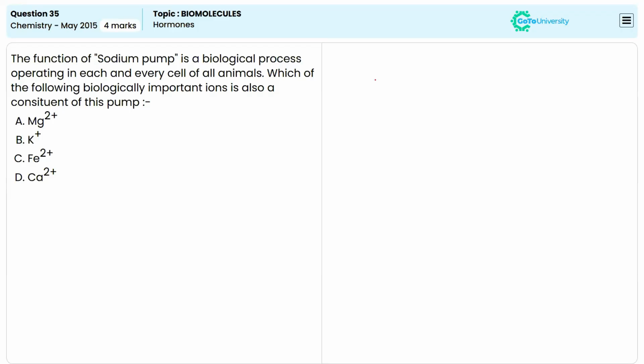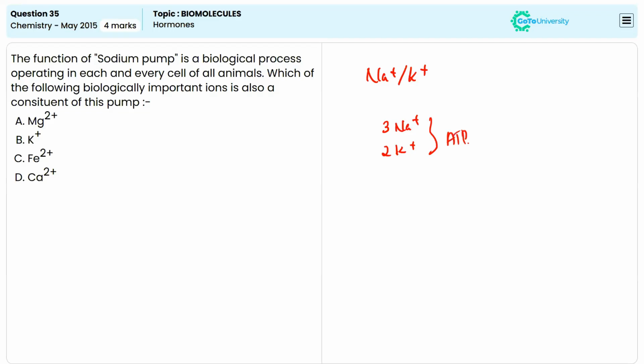This sodium potassium pump, or Na+ K+ pump, is an active transport protein that maintains the electrochemical gradient in cells, and it moves three Na+ ions out and two K+ ions into the cell using ATP.